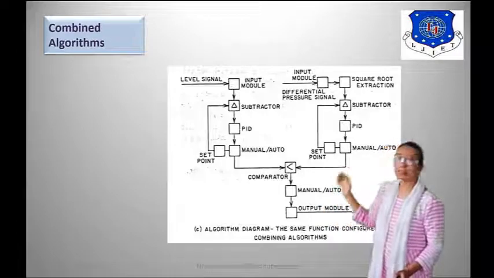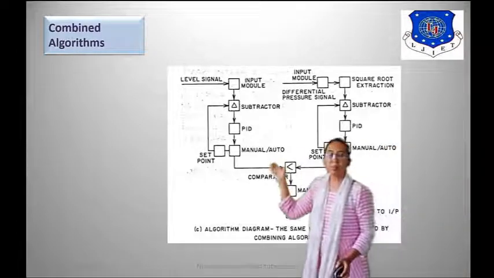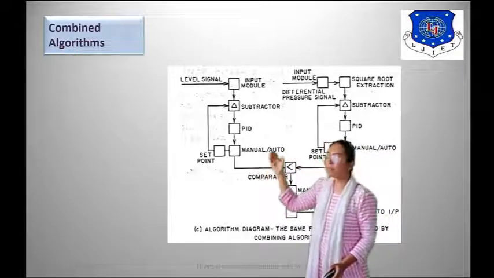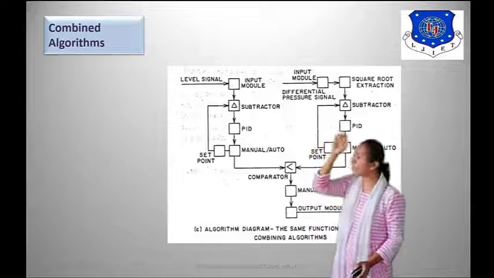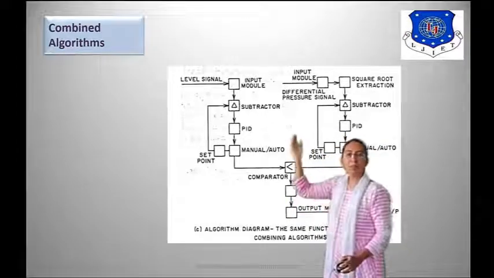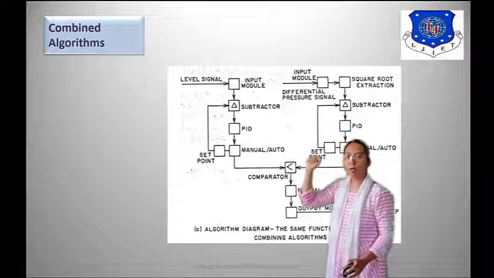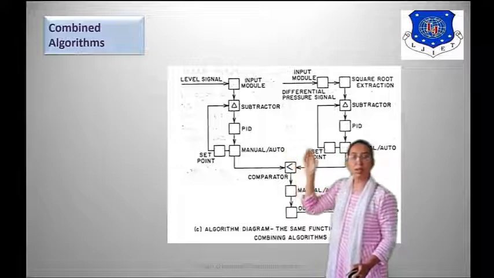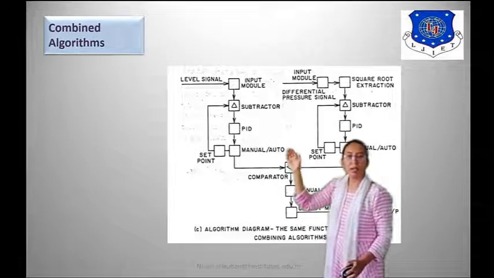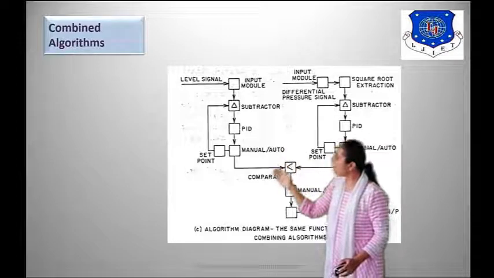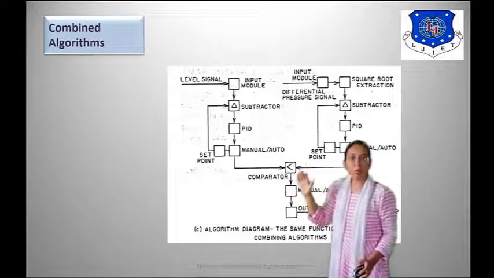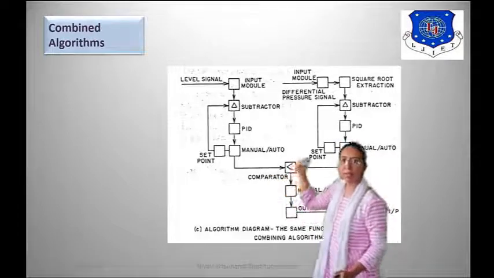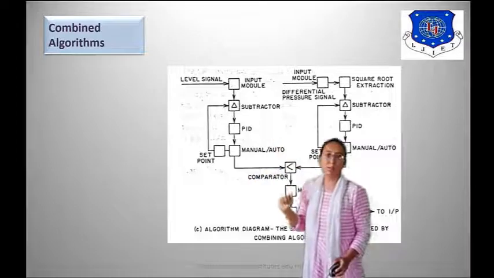Here in this figure, we have combined both algorithms: this one for level measurement and this one for differential pressure measurement. The level signal is sent to the input module, then to the subtractor, then to the PID. Then we convert to manual mode or auto mode. If we do not reach the set point value, the signal is sent again to the subtractor.